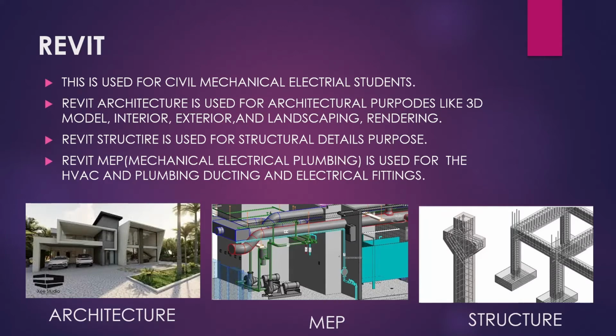Now the next software is Revit. Revit is nothing but a 3D modeling software. In this software we can create a 3D model, and there are three types: Revit Architecture, Revit MEP, and Revit Structure. Revit Architecture is used by architects and civil engineers. We can create a 3D model here, and we can create very good elevations in this software, and whatever we create here is up to the dimensions. Revit MEP is used by mechanical and electrical engineers.